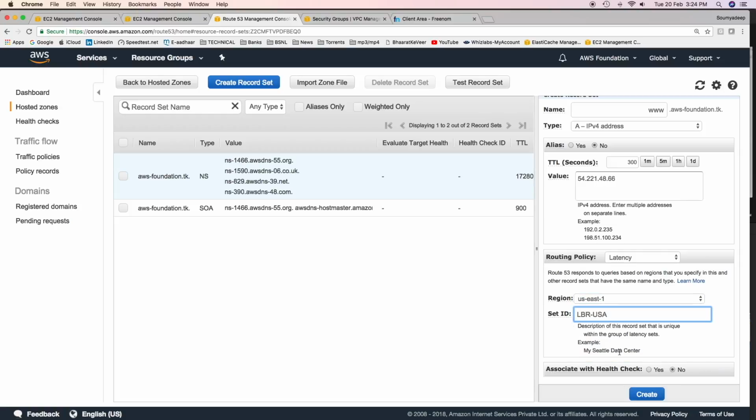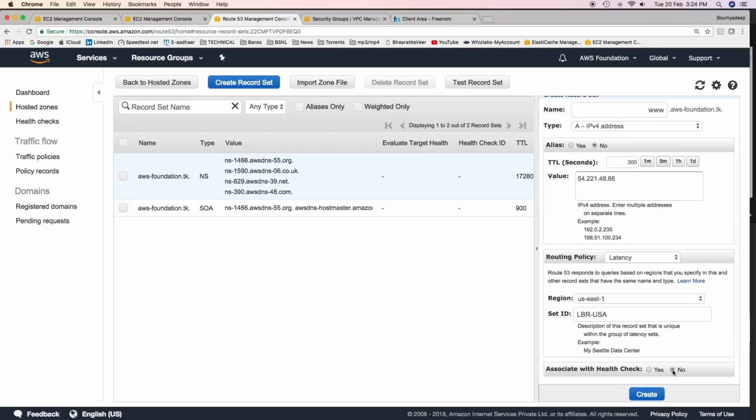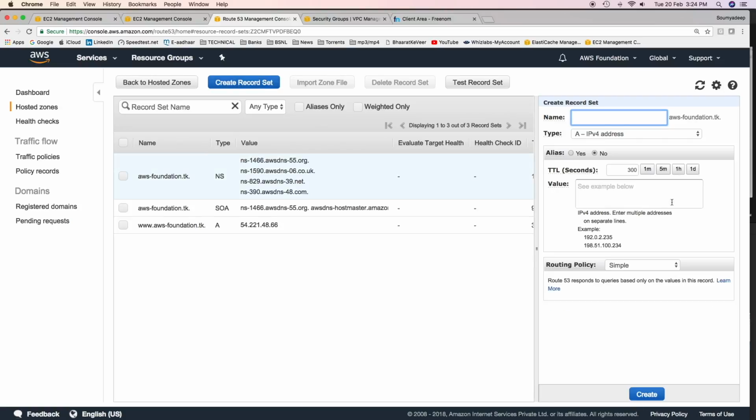Give a unique name to the set ID. If you want, you might want to associate a health check depending on your situation, because if you are using active failover, then a health check is needed. If the instance goes down, Route 53 will not route traffic to an unhealthy EC2 instance. As of now, I'll select no, and click on create another record set.